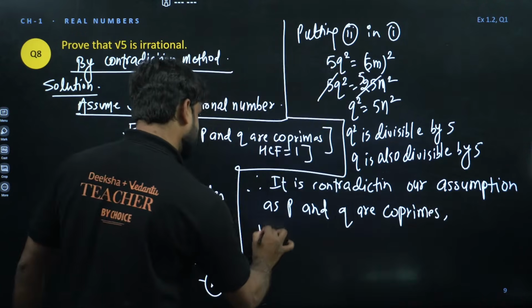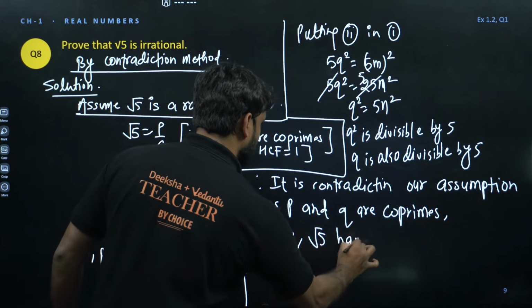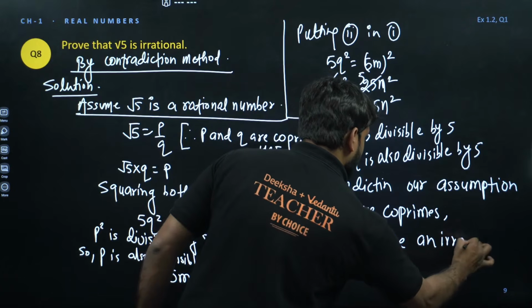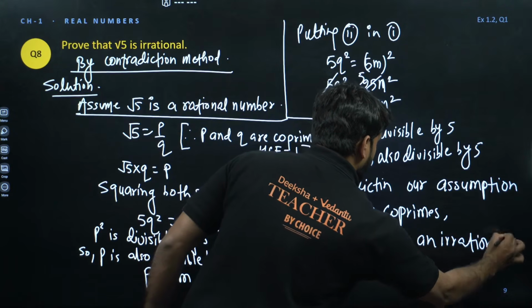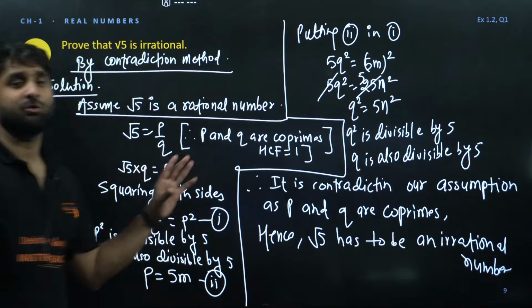So hence we can write, hence root 5 has to be an irrational number. This is the proof. I hope this question is clear to you all.